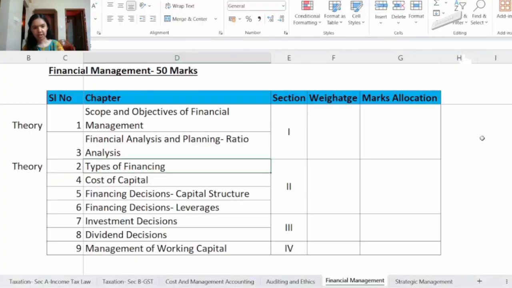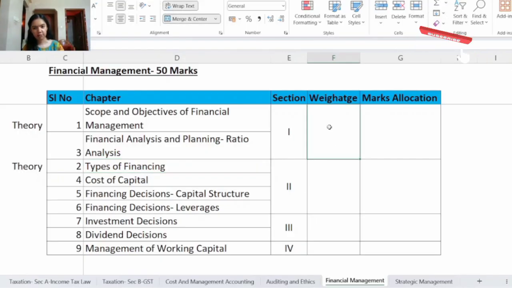So first we'll start with the financial management part. So there are 4 sections here. For each of the section, let's see the weightage and mark allocation. And simultaneously, we'll also see some important topics and we'll also go through the important questions as to which type of questions might come in the exam.